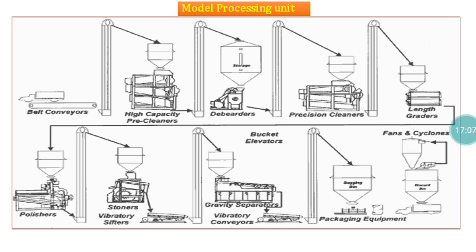So this is the sequence of instruments that we have to arrange. In Indian systems, we place all these instruments in a horizontal way, whereas in US systems they erect 4-floor structures. On the topmost floor, the cleaning instruments are placed. In a 4-story building, for example, the 4th floor keeps the cleaning, the 3rd floor keeps grading, the 2nd floor also grading, and the 1st floor also grading. On the ground floor they keep packing.